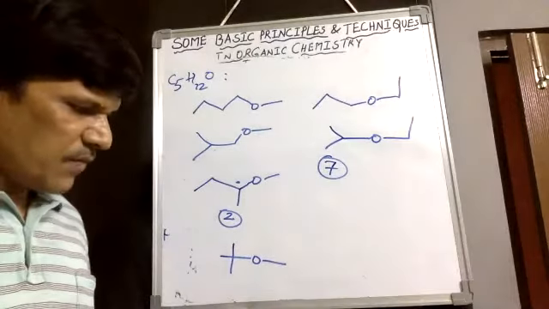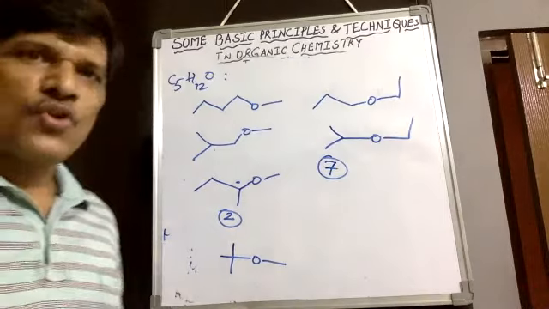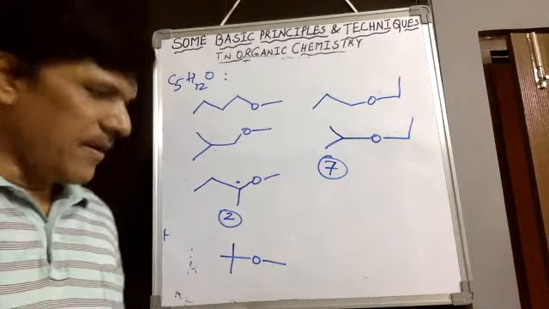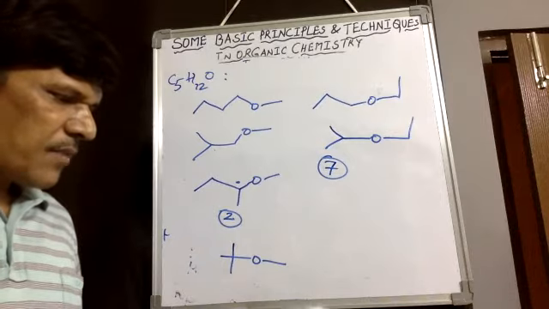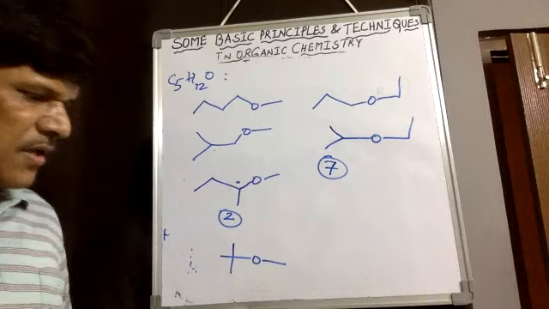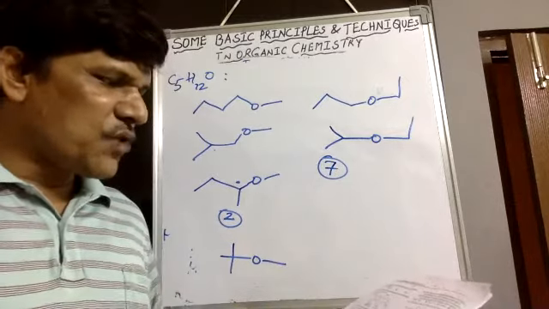Then next, question number 18. Go through question number 18 carefully. Which is not a position isomer of the following compound? That is cyclohexane with CH2Cl.